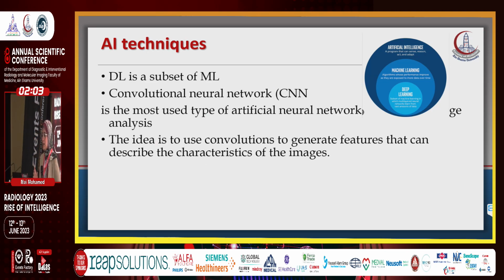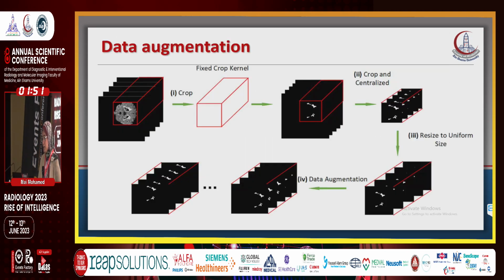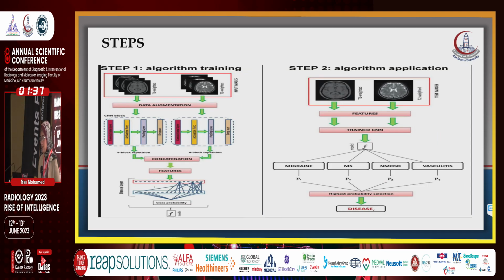Deep learning is a subset of machine learning, and machine learning is a subset of AI, artificial intelligence. The convolutional neural network is the most common type of artificial neural network analysis in the medical field. We have to know what is meant by data augmentation. The image is cropped and centralized, resized to a uniform size, then data augmentation occurs, with the image becoming 100 by 100 by 100 pixels.